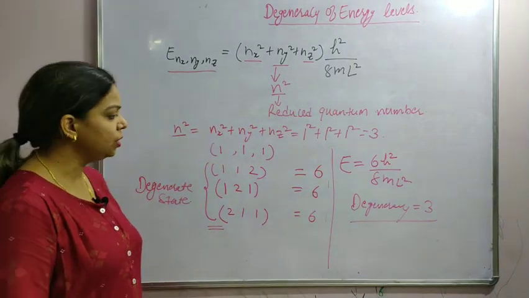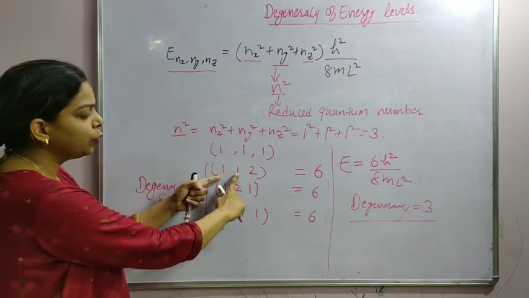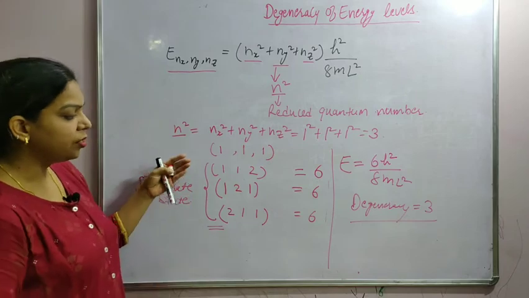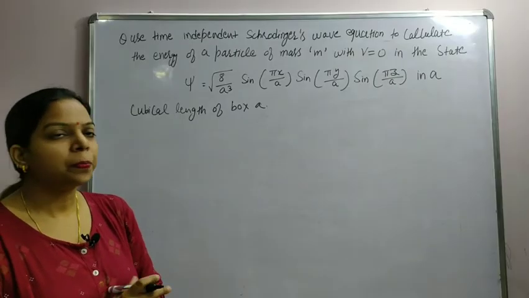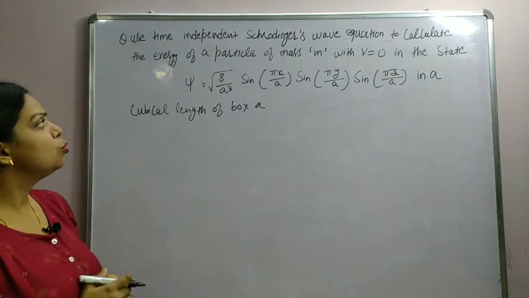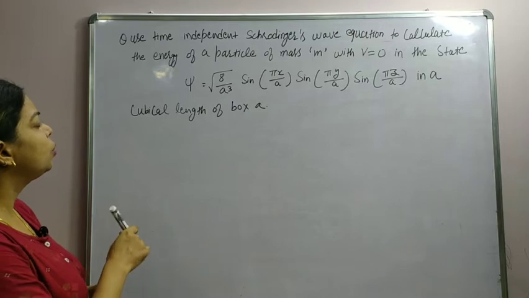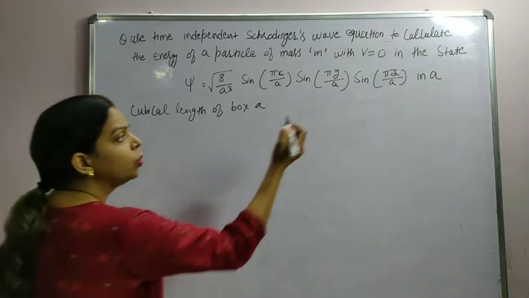So this way you can try another combination of quantum numbers. As the value of these energy levels increases, the degeneracy will increase. So we are doing here one problem. The question says use the time independent Schrodinger's wave equation to calculate the energy of a particle of mass m with V equal to 0.